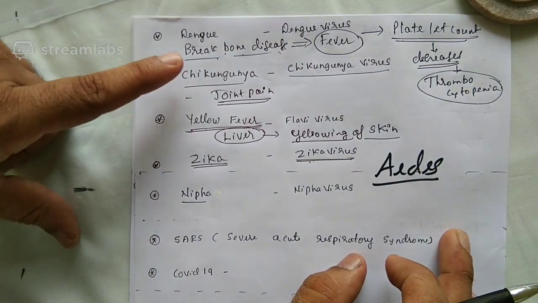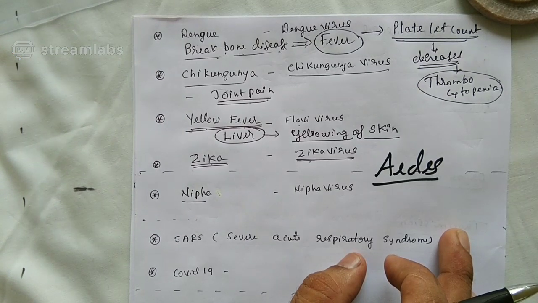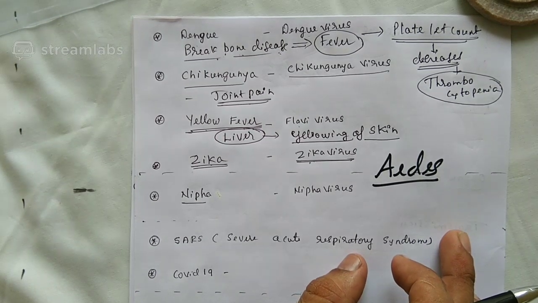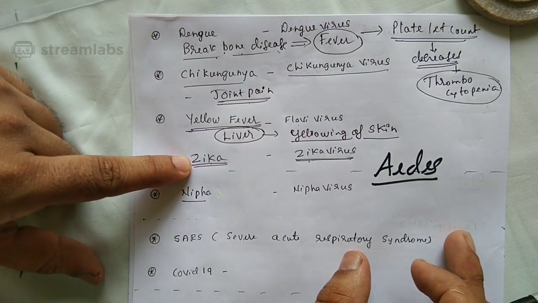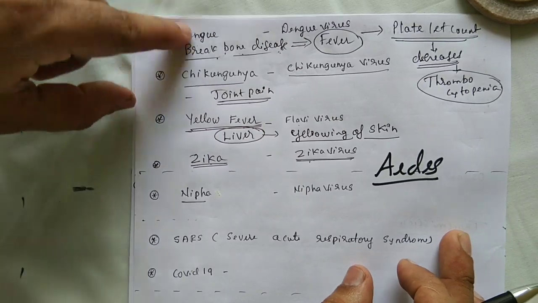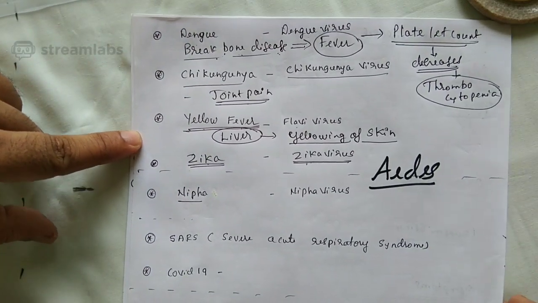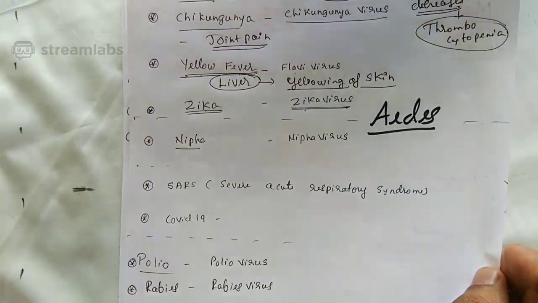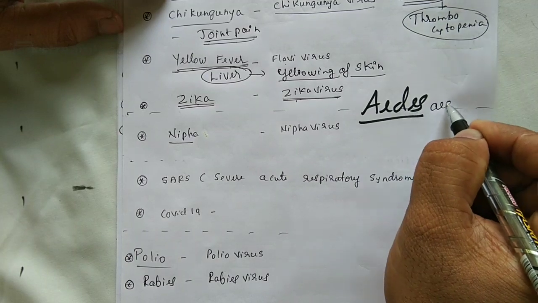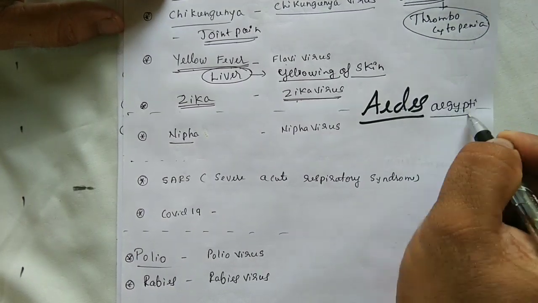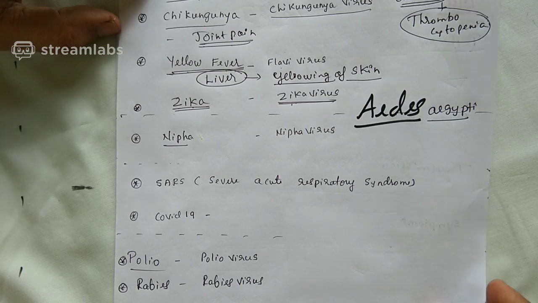Most important two questions can come under this. One, name the breakbone disease. Dengue. Two, among the 4 diseases, how many are caused by the Aedes mosquito? Means how many are transmitted by Aedes mosquito? All. What is it? Dengue, chikungunya, yellow fever and Zika. And please remember all these. These are all viral diseases which are transmitted by a mosquito called Aedes. There is one mosquito called Aedes aegypti, which is preferably responsible for spreading all these diseases.